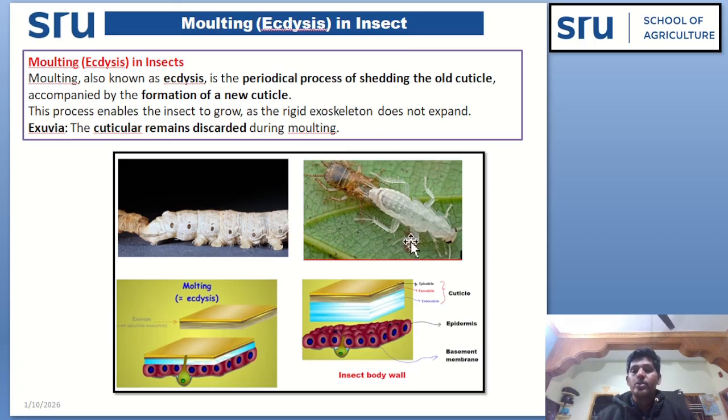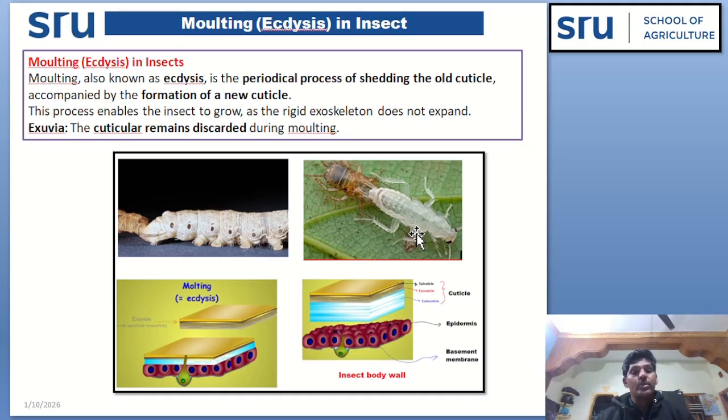Moulting, it is also known as ecdysis. It is the periodical process of shedding of the old cuticle accompanied by the formation of the new cuticle. Once it is shedded, new cuticle forms immediately.